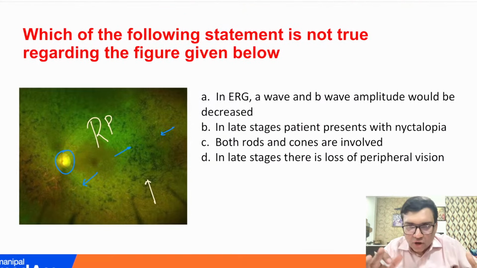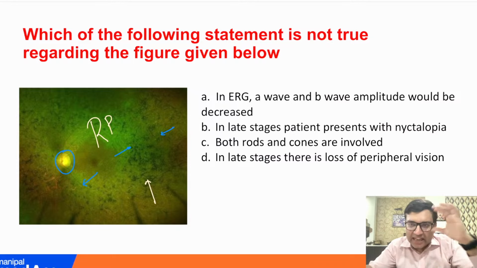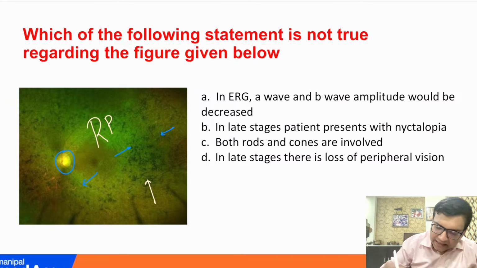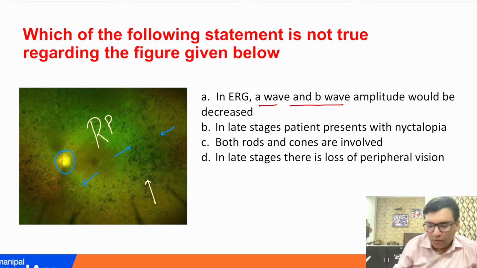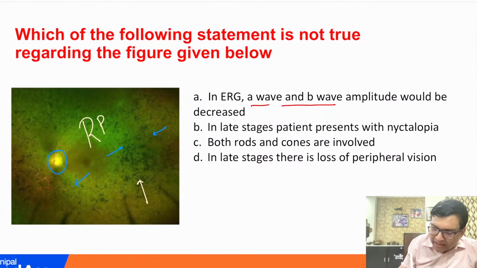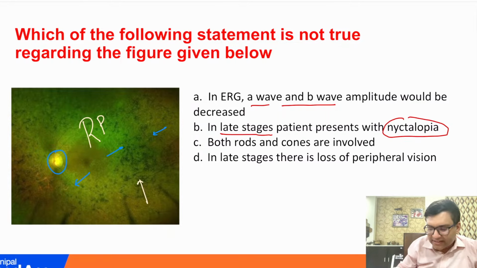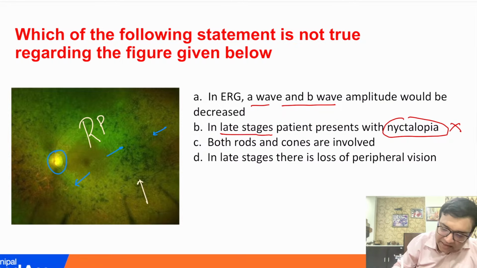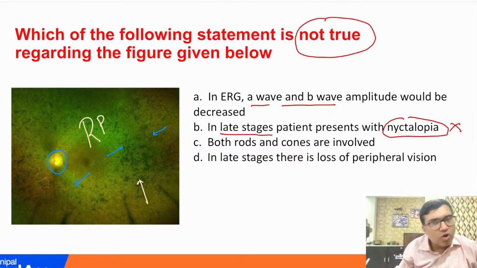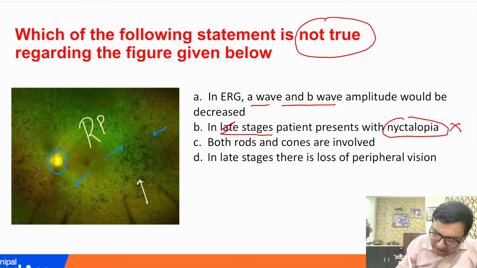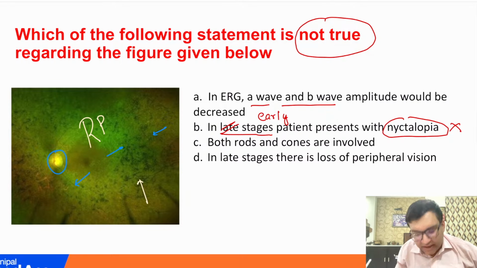So whenever we are talking about retinitis pigmentosa in the electroretinogram, I told you that both the A wave and B wave would be flattened. There would be a flattened ERG. Now let's see the other options. In late stages, patient presents with nyctalopia. Now this is a wrong statement. Remember, they have asked about which of the following is not true. Remember, it is not in the late, it is in the early stages the patient presents with nyctalopia.